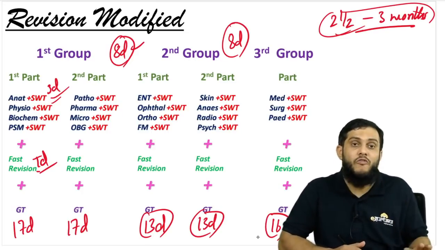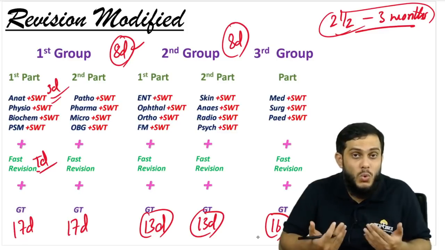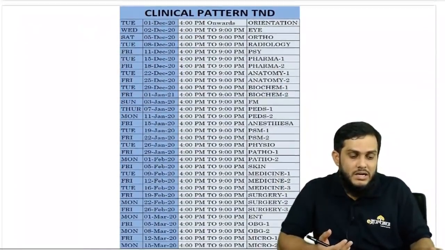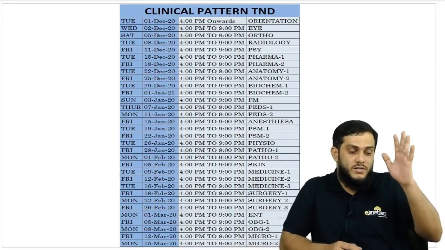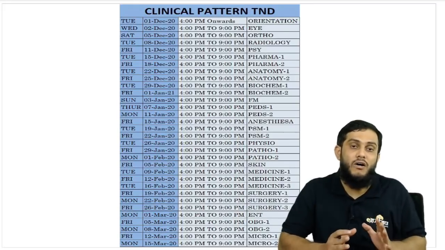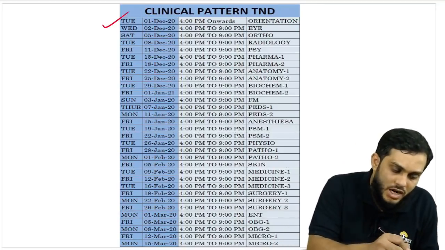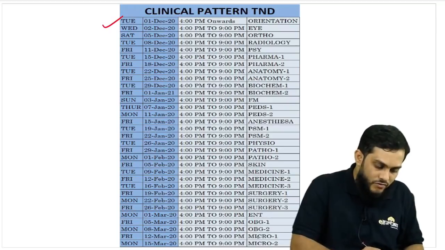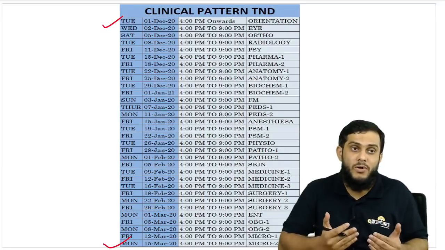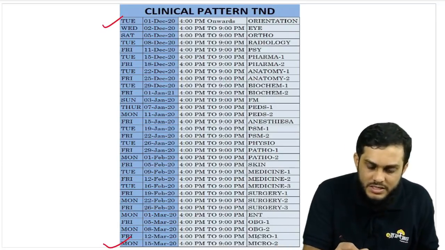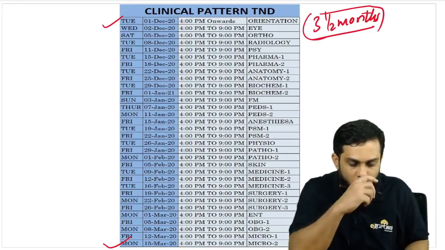The second thing is, there is a new plan by DBMCI, right? In the eGurukul app, we have a new plan, that is clinical test and discussion, or fast track TND, and this is the timetable or blueprint of the TND plan. All the 19 subjects are there in front of you. The plan is going to start by 1st December, and we are going to finish the entire TND by 15th March. So December, January, February, and March, 15 days. So this TND plan is taking 3.5 months.